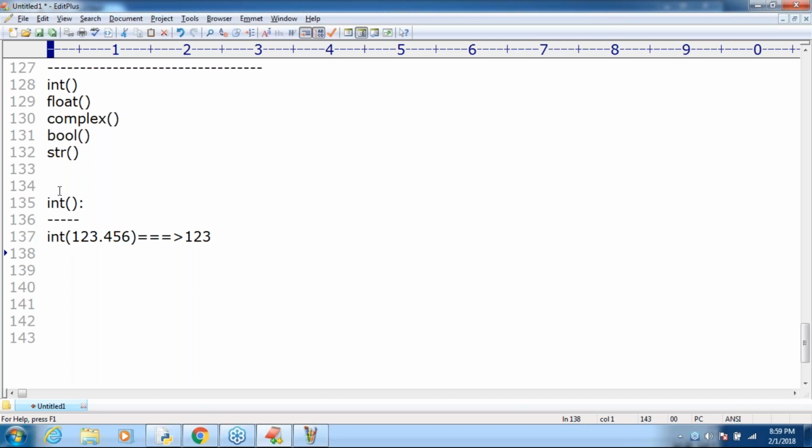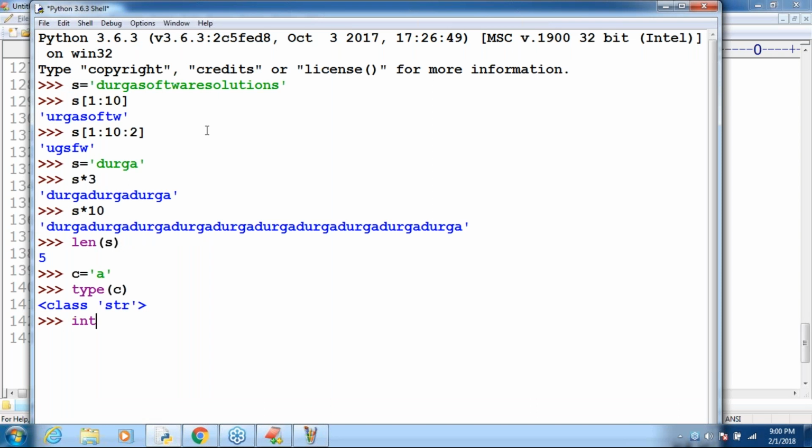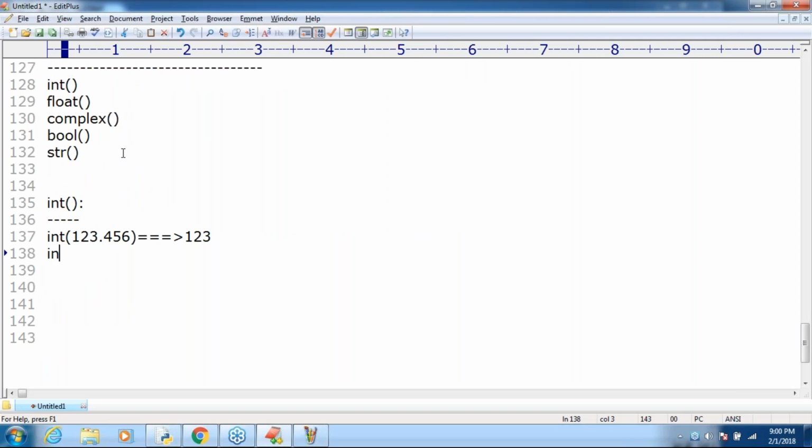So float to int, possible or not? What is the answer by default? 123. Let me do it in parallel so that you will get it: int of 123.456. What is the answer by default? 123, an int value. So here, float to int.